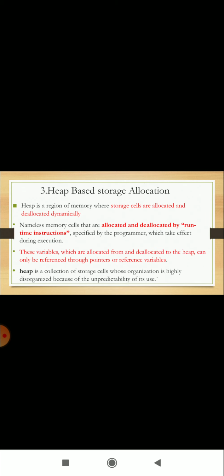Next is heap-based storage allocation. Heap is a region of memory where storage cells are allocated and deallocated dynamically. Nameless memory cells that are allocated and deallocated by runtime instructions specified by the programmer, which take effect during execution. These variables which are allocated from and deallocated to the heap can only be referenced through pointers or reference variables. Heap is a collection of storage cells whose organization is highly disorganized because of the unpredictability of its use.